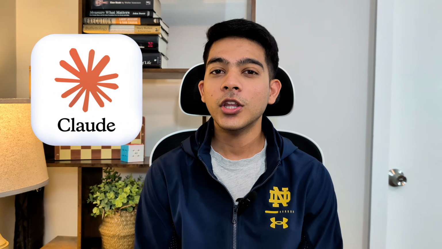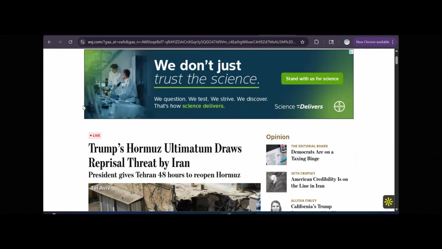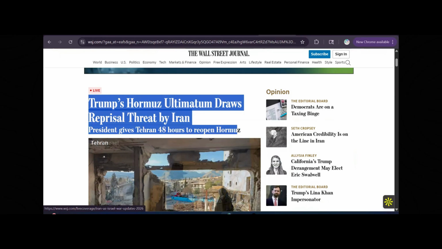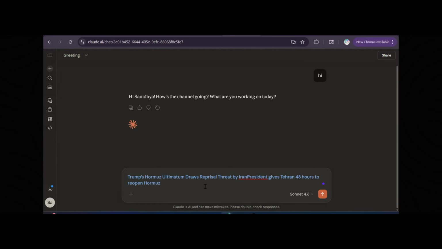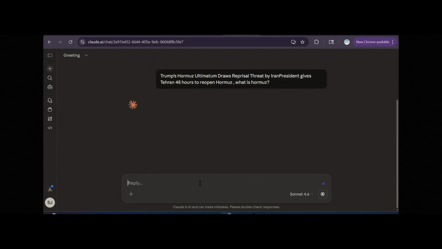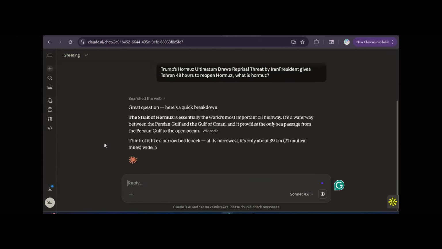And the last but not the least tool is Claude AI. You can use Claude for multiple purposes, like whether you want to get a summary or just want to understand a particular topic, you can use it for that. And I use it generally if I am reading the news and I find something new which I'm not aware of. I just go and make sure that I understand the whole concept behind that particular thing using Claude. And you can even use Cowork plugins which are made particularly for finance roles like private equity, investment banking and equity research, but they are paid, so they are not free.